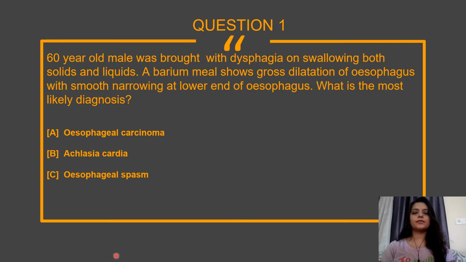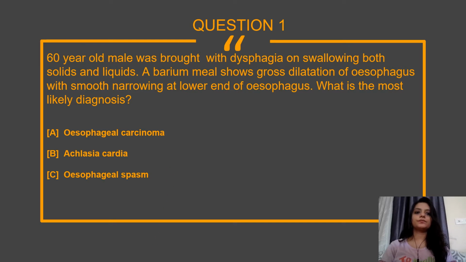Coming to the first question: a 60-year-old male was brought with dysphagia on swallowing both solids and liquids. A barium meal shows gross dilatation of the esophagus with smooth narrowing at the lower end of the esophagus. What is the most likely diagnosis?